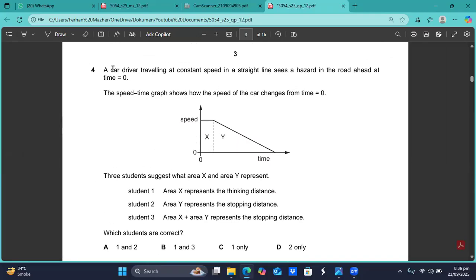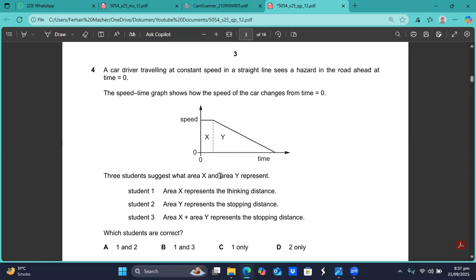Question number 4. A car driver traveling at constant speed in a straight line sees a hazard in the road ahead at time t equals 0. The speed time graph shows how the speed of the car changes from t equals 0. This is a speed time graph. This is the thinking distance. This is the braking distance.